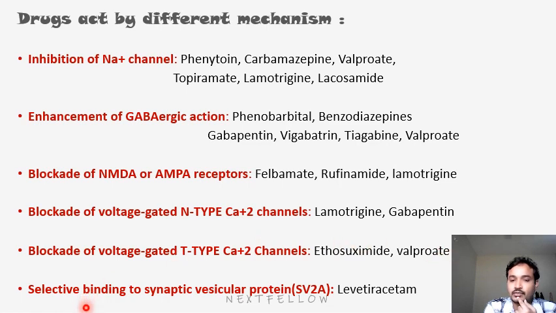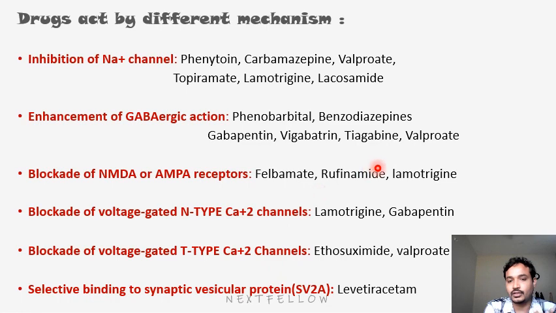The last is the SV2A protein, a recently developed target. The drug acts by selective binding to the synaptic vesicle protein, acting on the synapse. Thereby it decreases glutamate release and increases GABA in the synapse. Glutamate is excitatory and GABA is inhibitory, so it decreases the excitatory and enhances the inhibitory.